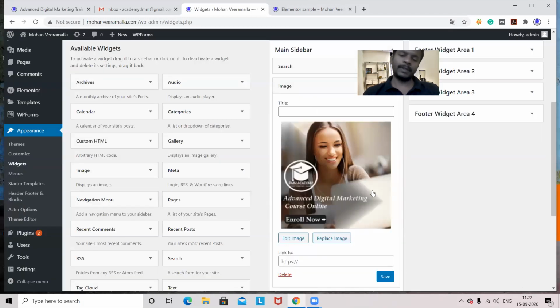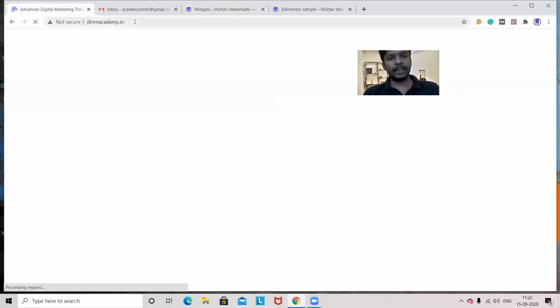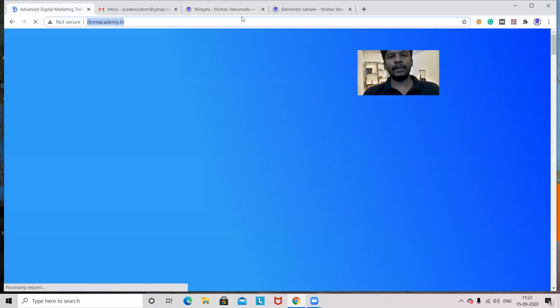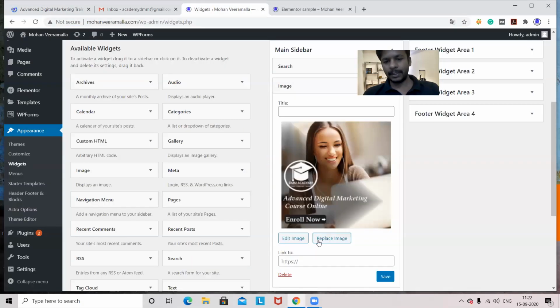Now see, now the image got uploaded, but when people see this image and they want these services, if they are clicking, they should go to that website. Why? Because in which website am I implementing? I'm implementing on the Mohan Virmala website. But when people click on this particular image service, then they have to go to DMM Academy. For that purpose, copy this particular domain name URL. Copy this one. Go to your widget section. Under this particular image you have a link, just paste the link here and save it.